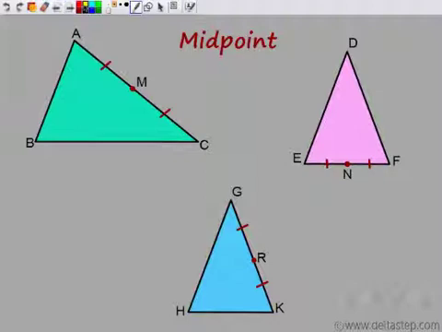Now to divide them equally into two equal parts, what I need to do is I need to join this midpoint to the opposite vertex. Side AC, opposite vertex is B. So I would join this. I need to join the midpoint to the opposite vertex. Again, midpoint to the opposite vertex.